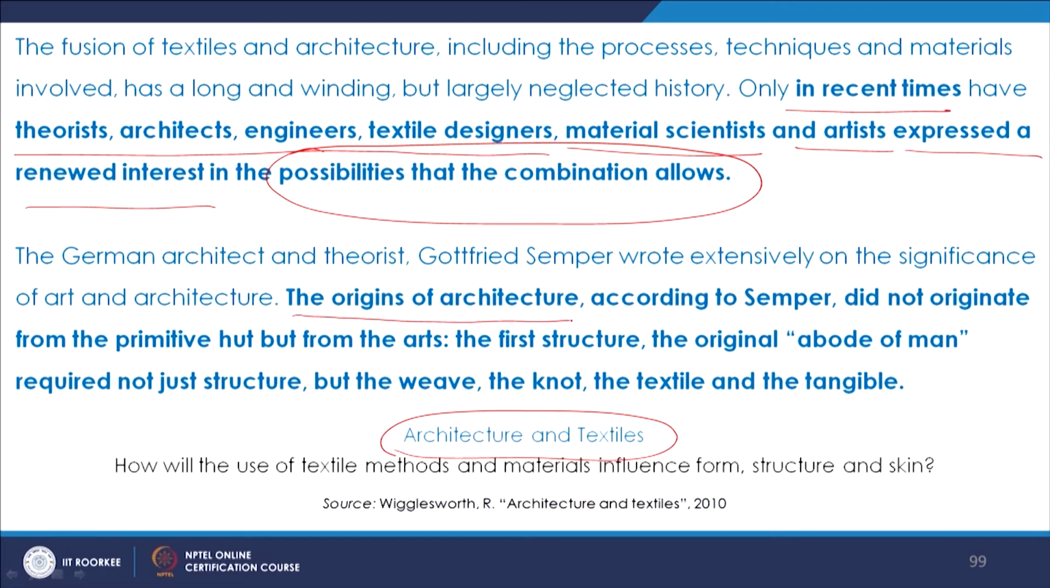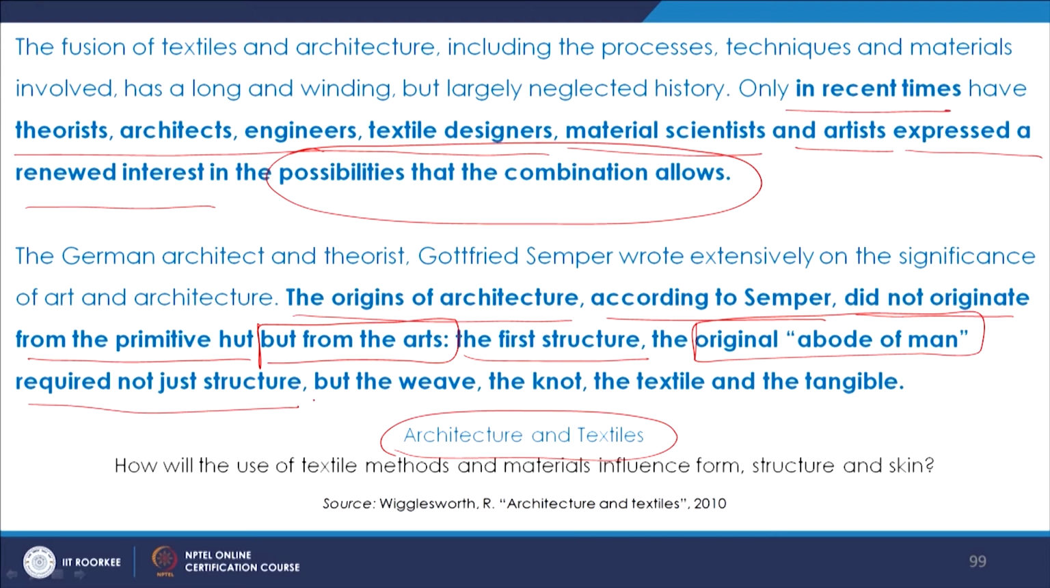Also, the origins of architecture according to Semper did not originate from the primitive hut, but from the arts. The first structure, the original abode of man, required not just structure but the weave, the knot, the textile and the tangible. So, that is where the weave and the knot come into the picture, and Semper tried to study the structure within them and understand how they could also contribute to space making and how architecture is incomplete without the integration of textiles and without this sense of enclosure.